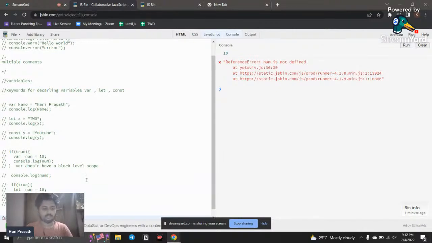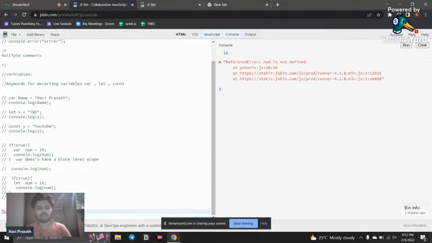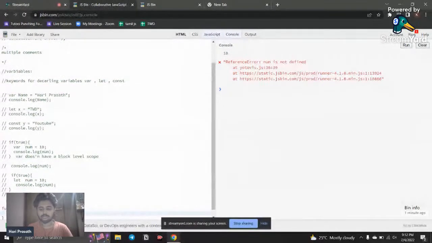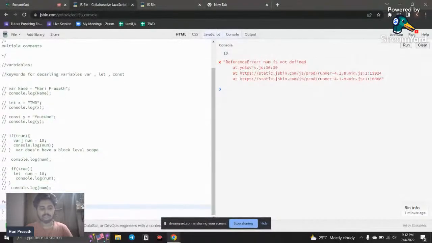Inside the function, I'm going to name it myName, using camel case. This is the syntax for declaring a function; we're going to learn all those things later. Just understand the concept. I'll copy the same thing and paste it.